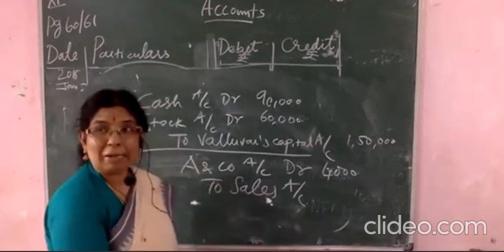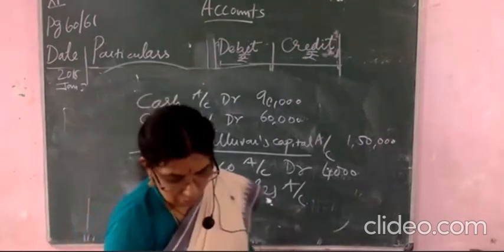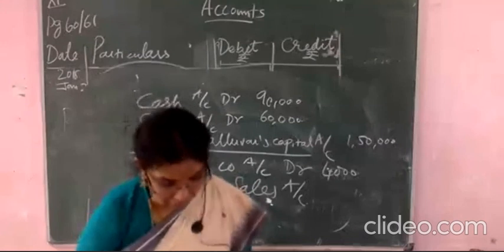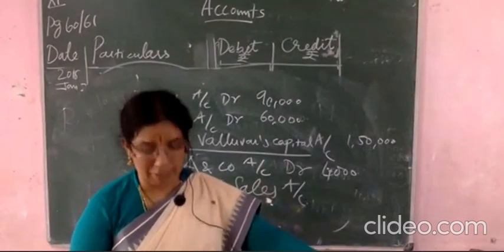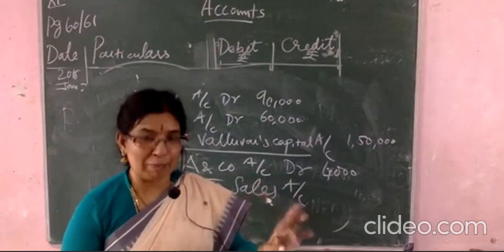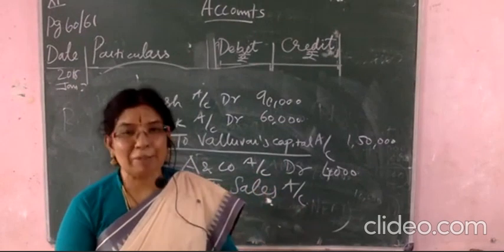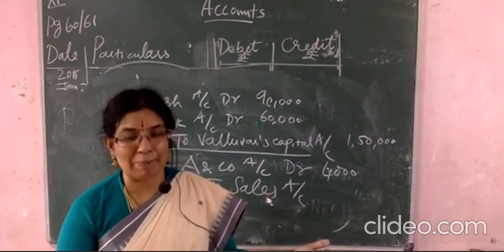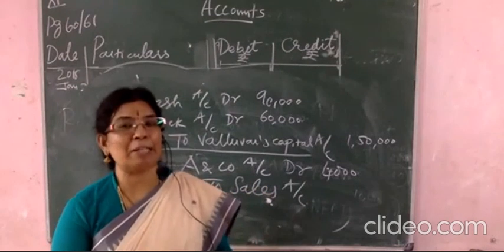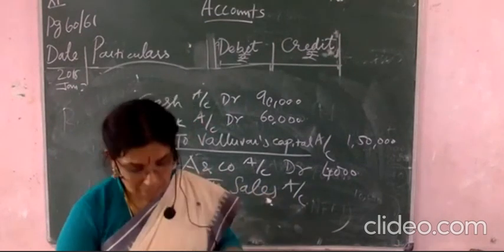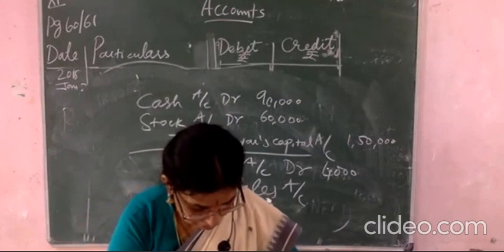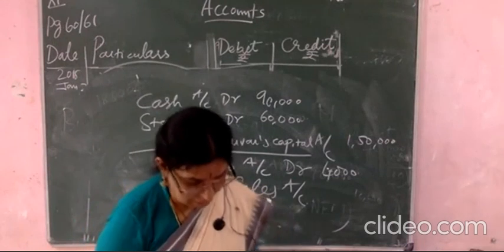Now after the credit sales of 4,000 rupees, money is received through CDM. So the bank is debited. What is the date? On the 7th it is given. A and company deposited the amount due in the cash deposit machine. He deposited whatever we sold, no? We sold to A and company. Now A and company has deposited the amount. Whatever amount we sold, for that money he is depositing to the CDM, cash deposit machine.